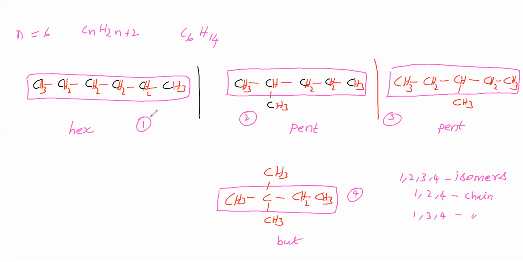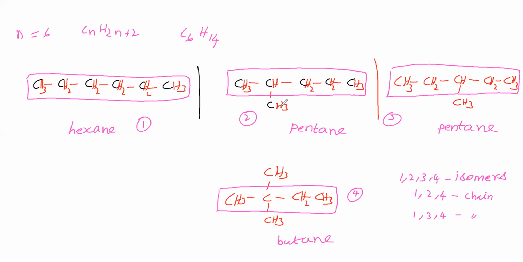Here, carbon, carbon single bond is there. Therefore, primary suffix is n. Here, primary suffix n. Here, primary suffix n. Here also primary suffix n. Why we have given primary suffix n for all the compounds? In all the compounds, carbon, carbon single bond is there. Therefore, n. Here no branch.